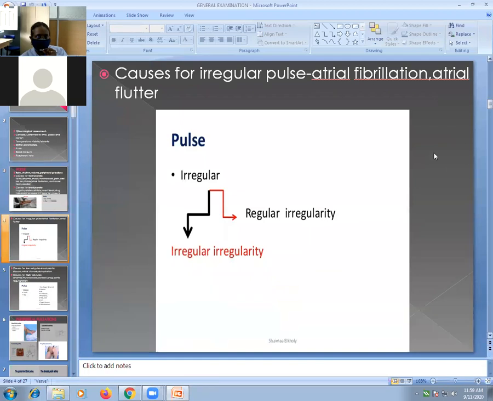Now about the rhythm. Rhythm is whether the pulse is regular or irregular. The causes for irregular pulse are atrial fibrillation and atrial flutter, meaning cardiac arrhythmia. The most common are atrial flutter and atrial fibrillation. We will discuss in the theory part of the cardiovascular system what fibrillation and flutter are, why there is irregular pulse, and why there is tachycardia. Just note down the causes for irregular pulse.